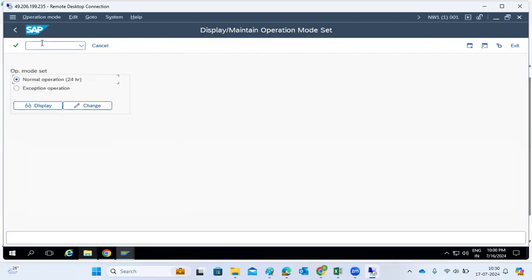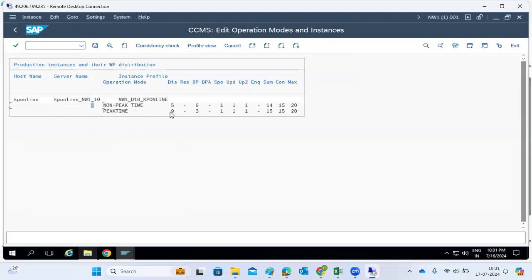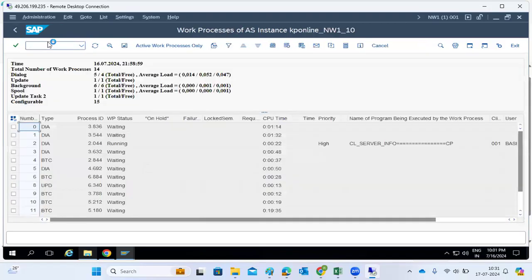In the peak hours, how many work processes do we have in SM RZ04? In the peak hours we have 9, 10 peak hours, so 9 dialogs should come. Previously, we had only 5. Let's go to SM50 and see it here. So now this will change. If you wait for some time, this will auto change.